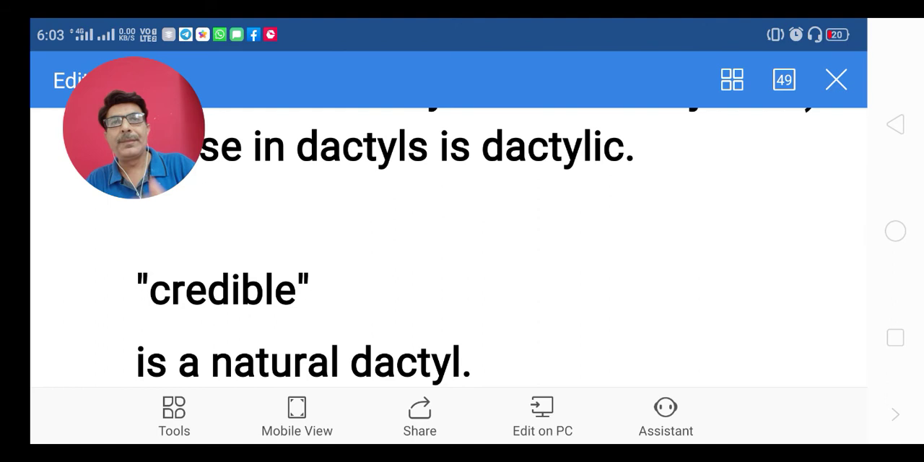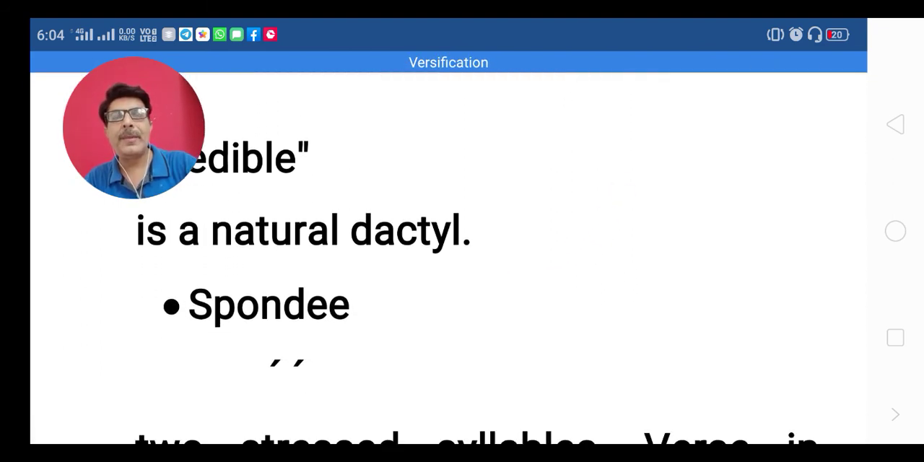So falling rhythm. Anapest, again a rising rhythm. Unstressed, unstressed, stressed. So it is like this, and just opposite to that there is a dactyl. In dactyl there are three syllables. The first one is stressed, second and third are unstressed. So it has a falling rhythm. So "credible" is an example of dactyl.